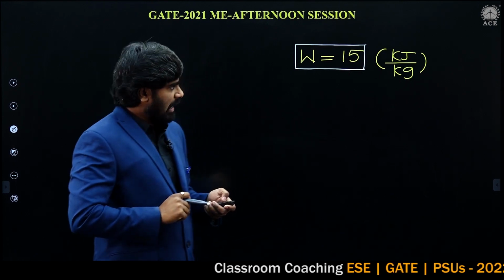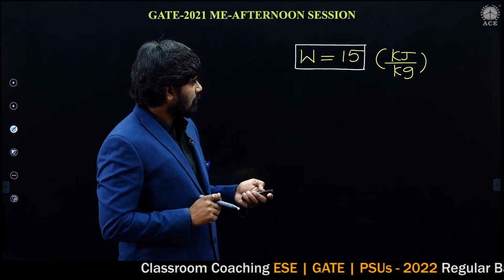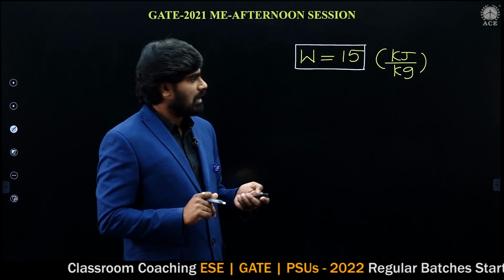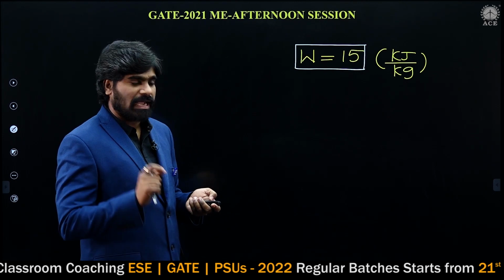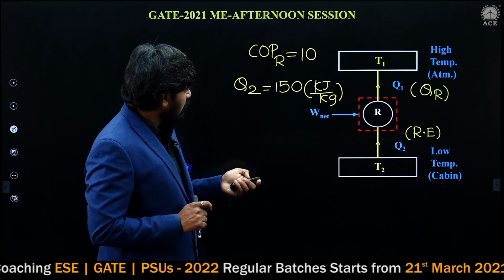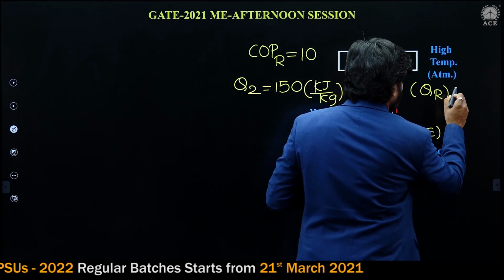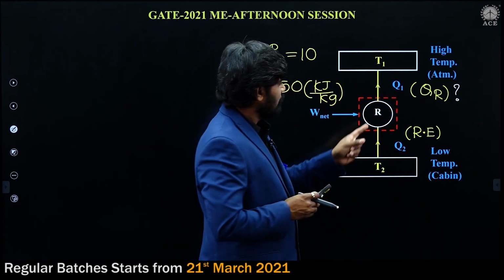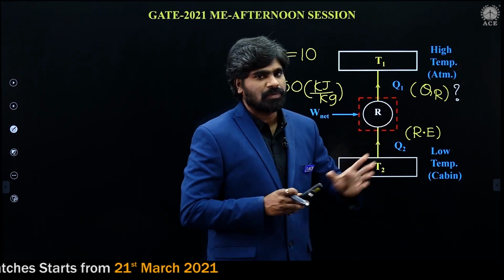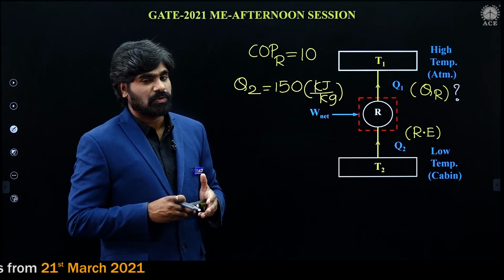So, W we have calculated. But actually, what is to be calculated? We should calculate heat rejection, Q1. Q1 represents heat rejection to be calculated. Please concentrate, my dear students.